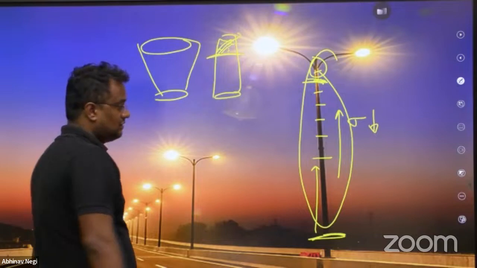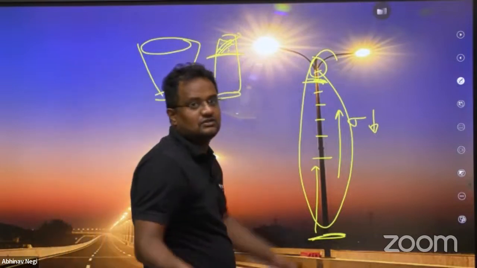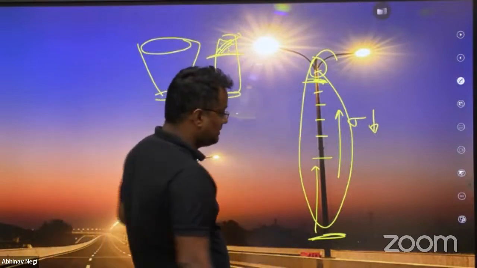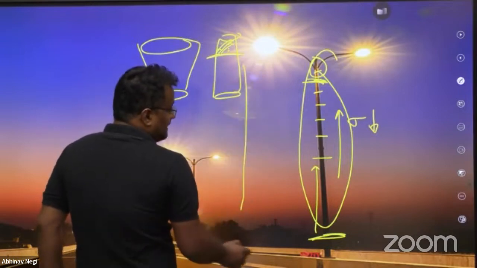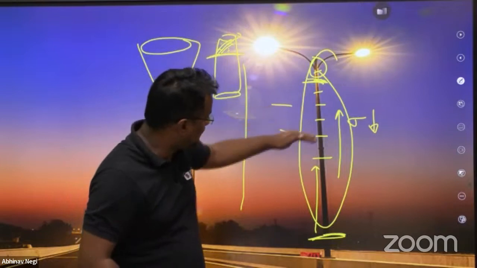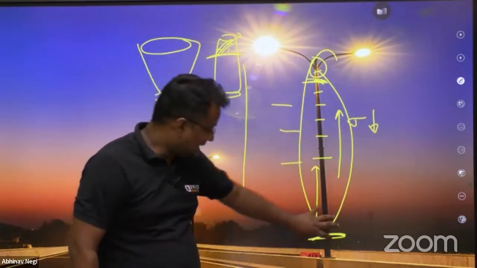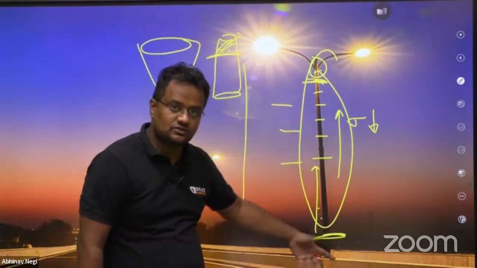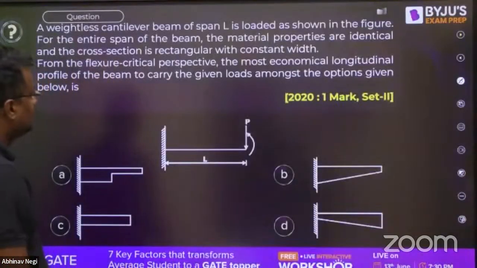Otherwise, if you take it as a cantilever, this is on the basis of axial stress. If you assume it on the basis of moment, then for the bending moment diagram, this is a cantilever and the wind load you can take as UDL. So the bending moment is more at the fixed end, so more area is required.